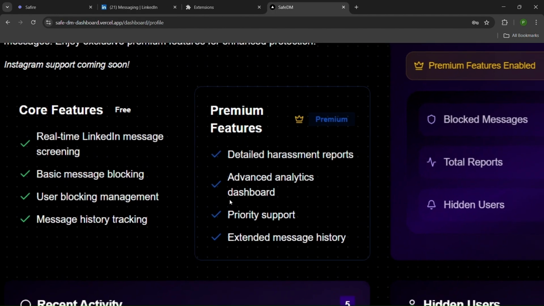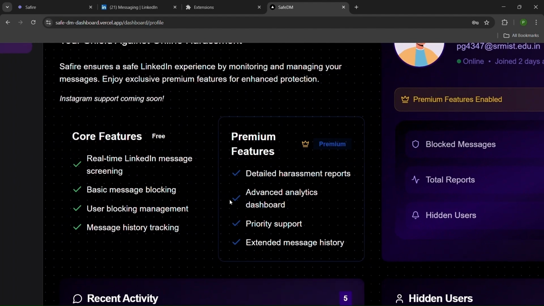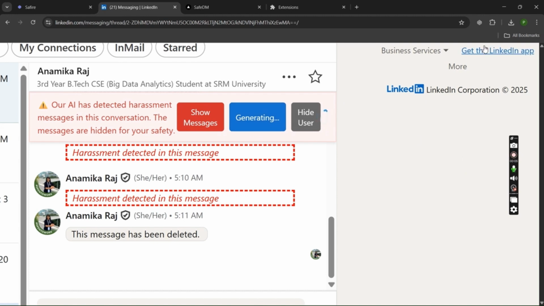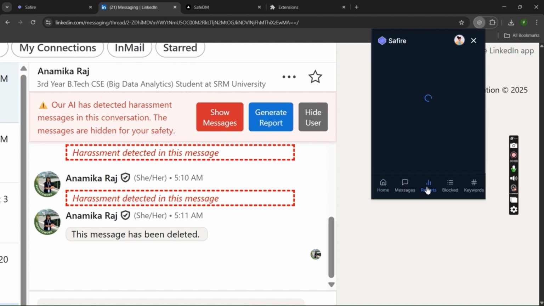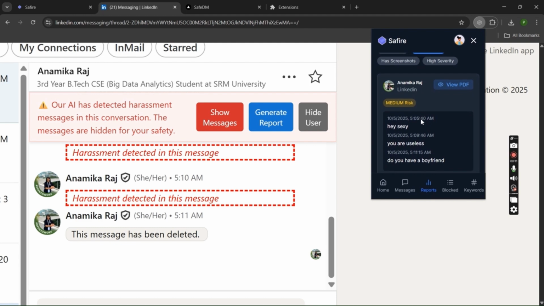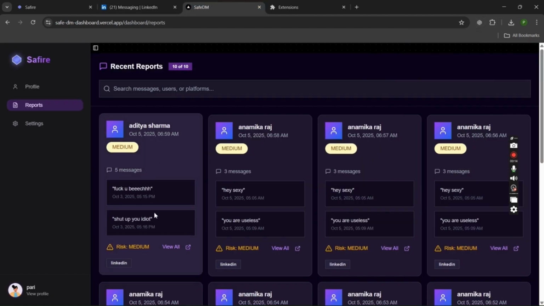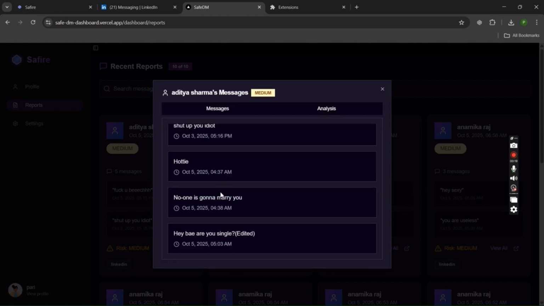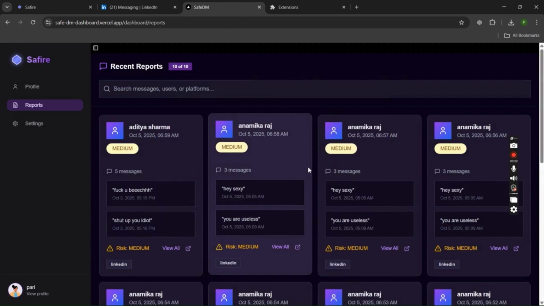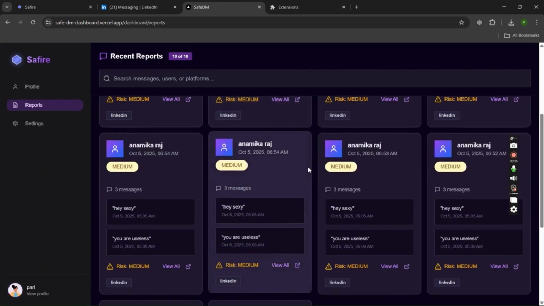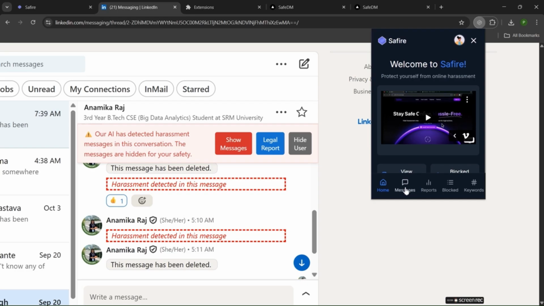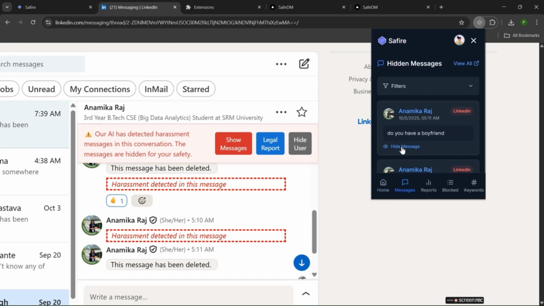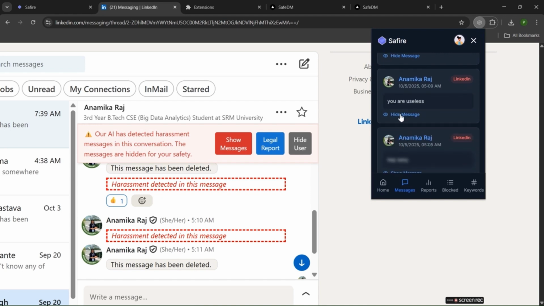Now that I have logged in, you can see that the other two premium features, report generation and hide user, are enabled. Okay, now let's look at legal reports. It includes all the chat messages that were flagged as harassment. Also, if we see here, we have the AI analysis, user details, timestamps. All of these make it much easier to take action without manually collecting proof. So here, users can view all the hidden messages for their account, as you can see.